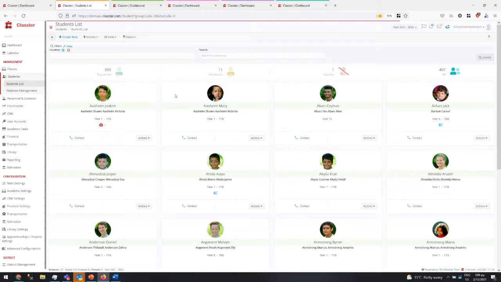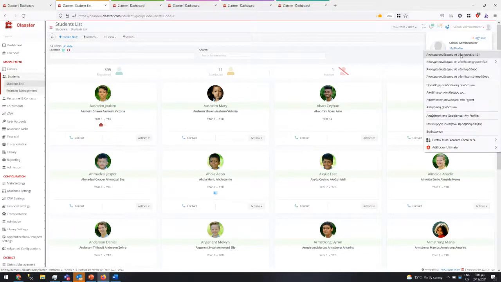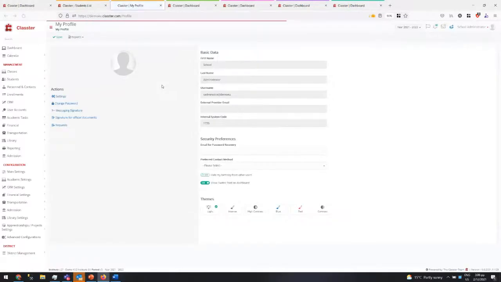First of all, if you remember, when you open this list, the default list is defined in the user profile. So in my user profile, if I go to my profile and open the new tab, you will see that in the settings you can define which is the default list and the default status of the student that we want to use.